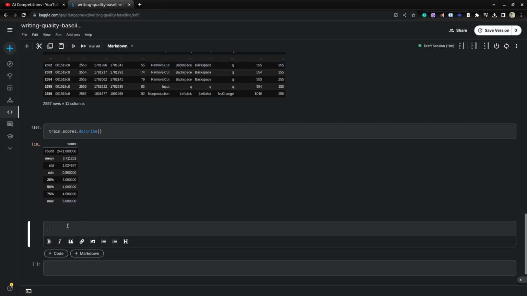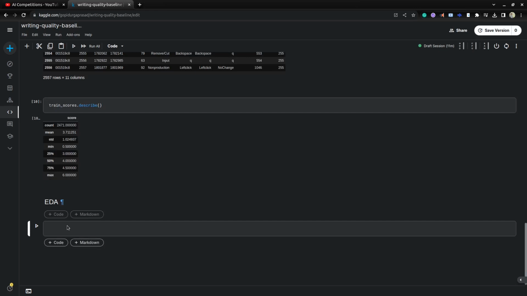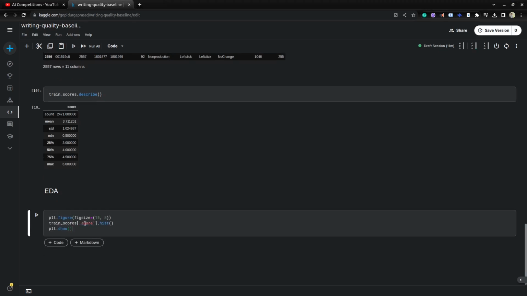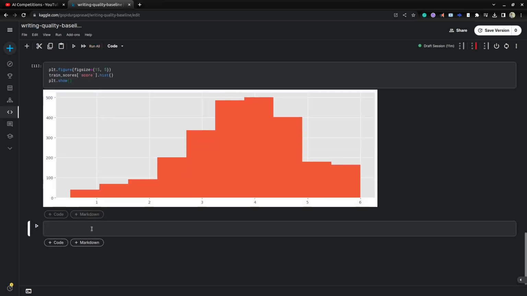Now we'll do some EDA on the training data they provided, to see how the data looks like. First I'm taking the scores and plotting a histogram of how the score distribution looks like. Most of the scores are distributed between 3 and 4, very few scores of 1 or 2 are on the left side, and 6 scores are very few compared to 4 to 5. So this is a left skewed distribution.